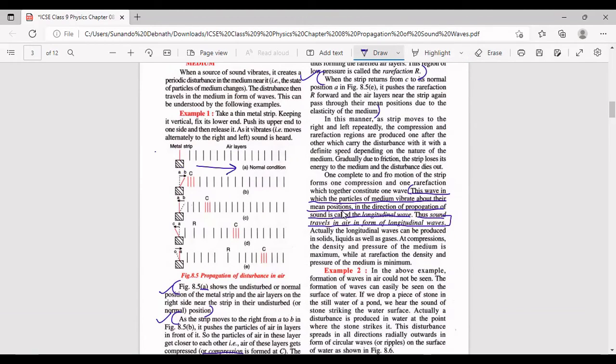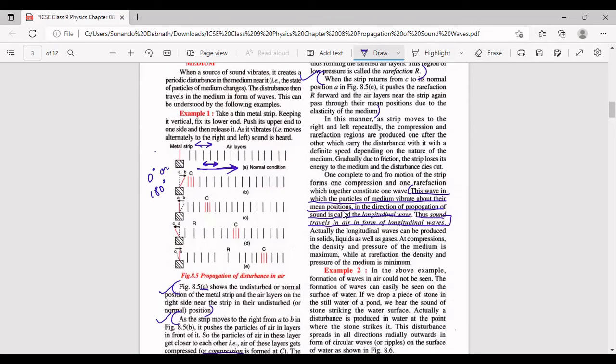Air layers are also vibrating आगे और पीछे. Means like this. So if I have to ask you what is the angle between the direction of propagation and direction of vibration, देखो, direction of propagation is also horizontal and air layers are also vibrating आगे पीछे. So the angle between them is 180 degrees or 0 degrees.